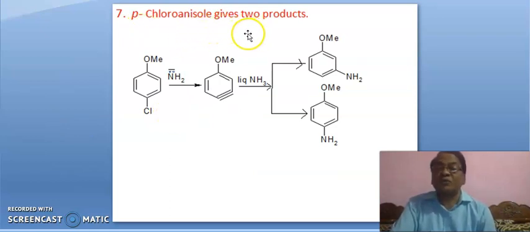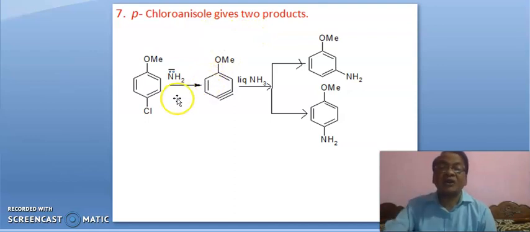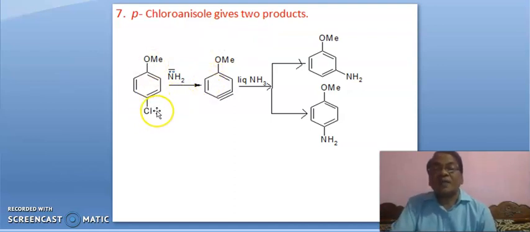Parachloroanisole gives two products. Okay, it is parachloro. Chlorine is at para position. When it is heated with amide ion, then hydrogen will be abstracted either from here or from here. Means triple bond will be formed either at this position or at this position. Both positions are equivalent because chlorine is at para position to the methoxy group.